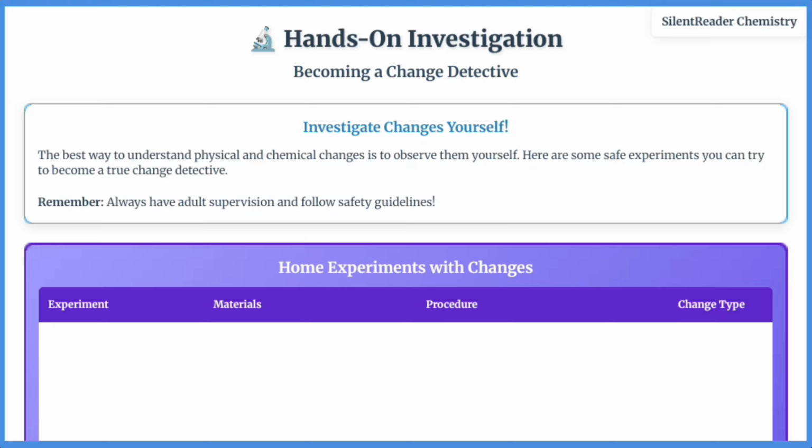Practice scientific observation skills by noting properties before changes, looking for evidence during changes, and comparing results after changes. Always remember safety first. Adult supervision, safety glasses, no tasting, small amounts, good ventilation, and proper cleanup. Good observations lead to accurate conclusions.